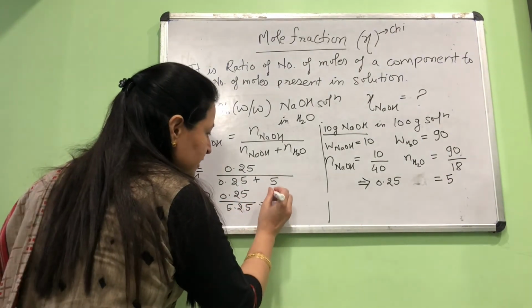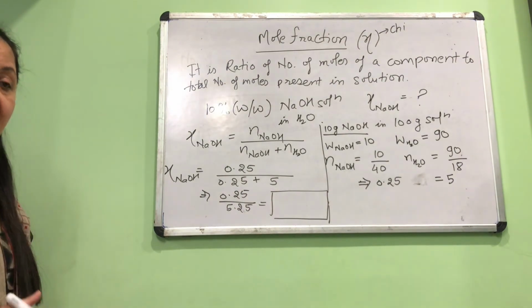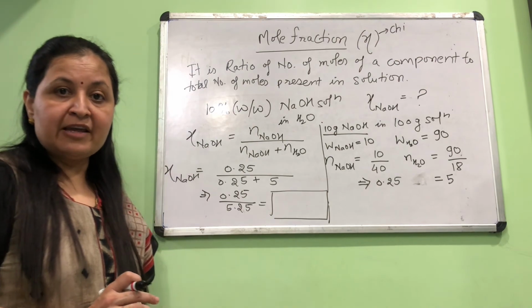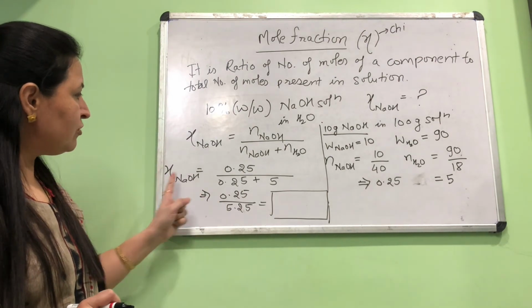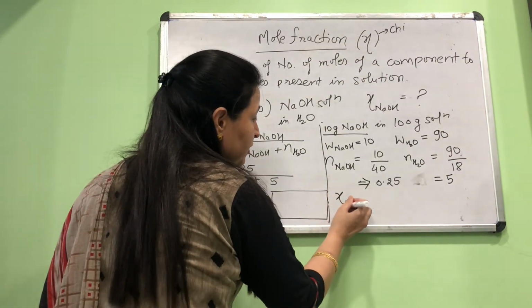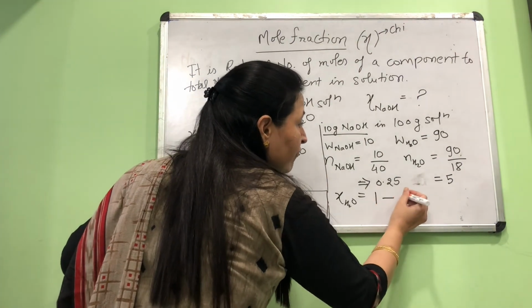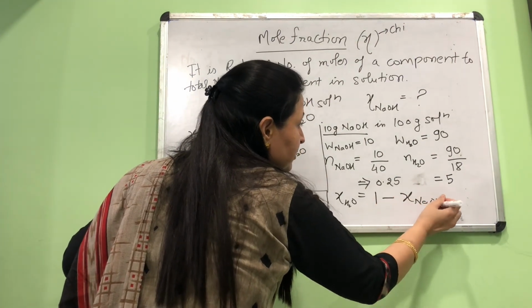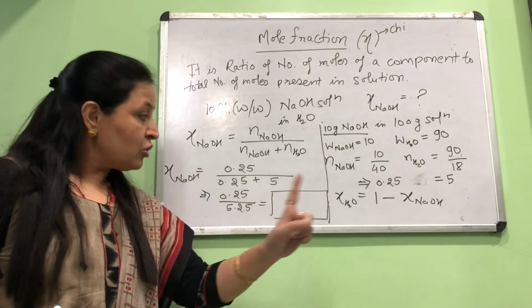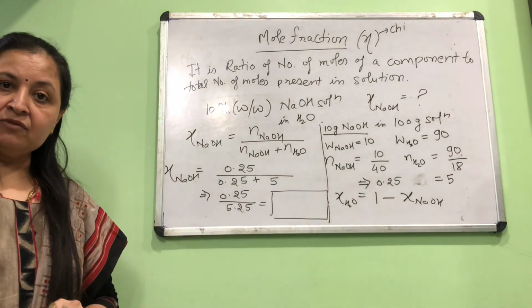So get this answer and report in the remarks section, or you can refer to the final video of this chapter where I give all the answers. Okay, you can check your answer there. So if you divide these two quantities, you will be able to find mole fraction for NaOH. And suppose they also ask you mole fraction for water, then how will we do that? We can simply subtract from 1 the mole fraction of NaOH, because we said if there are two components, sum of their mole fractions will be equal to 1. So mole fraction for water will be 1 minus this value. That is the mole fraction for NaOH.